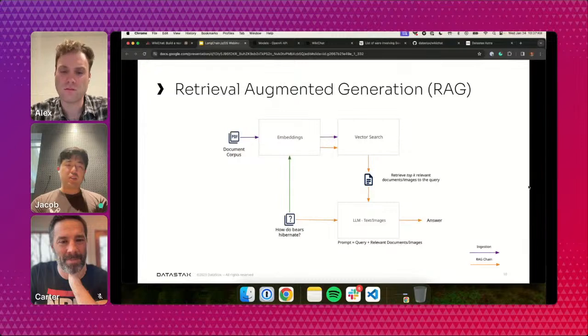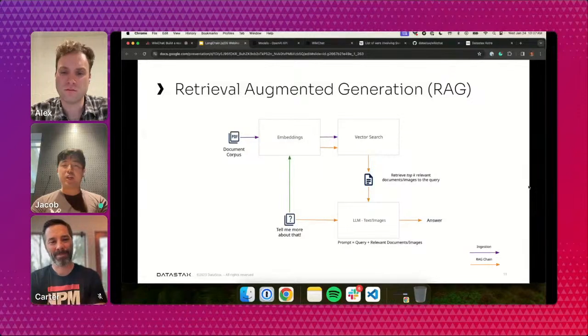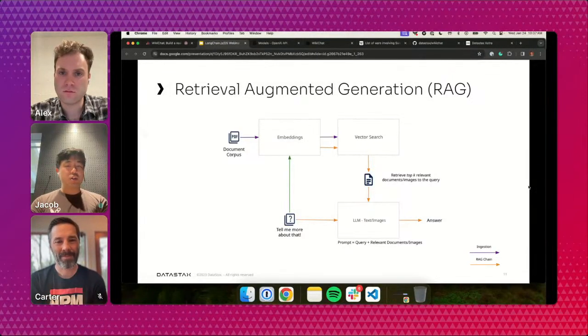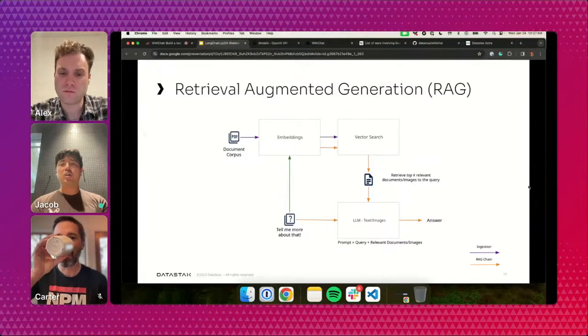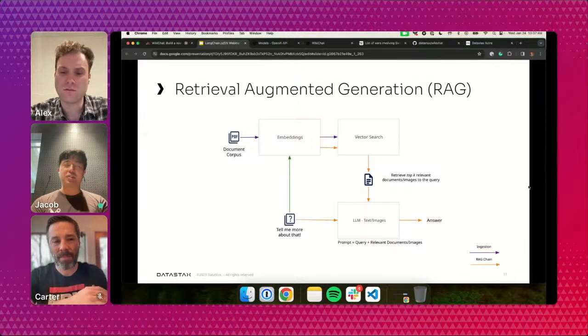Now, let's say, if we go to the next slide, a really common follow-up to that might be, okay, that's really cool, tell me more about how bears hibernate. But maybe a user typing it would just say, tell me more about that. I want to learn more about bears hibernating, but of course they don't explicitly say hibernating and bear. Unfortunately, our vector database acts on similarity search and doesn't have any context as to what the user asked in the past. It only knows what it's passed statelessly.